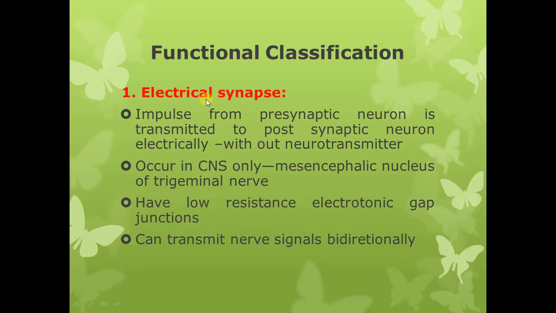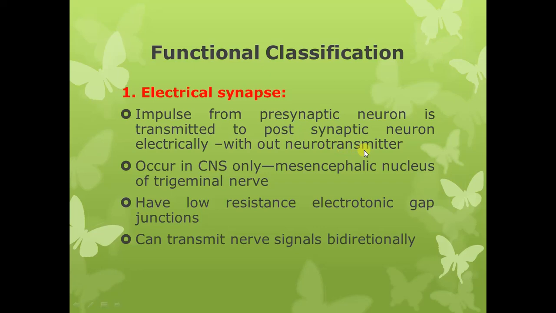In case of electrical synapse, the impulse from the presynaptic neuron is transmitted to the postsynaptic neuron electrically, without the involvement of the neurotransmitter.